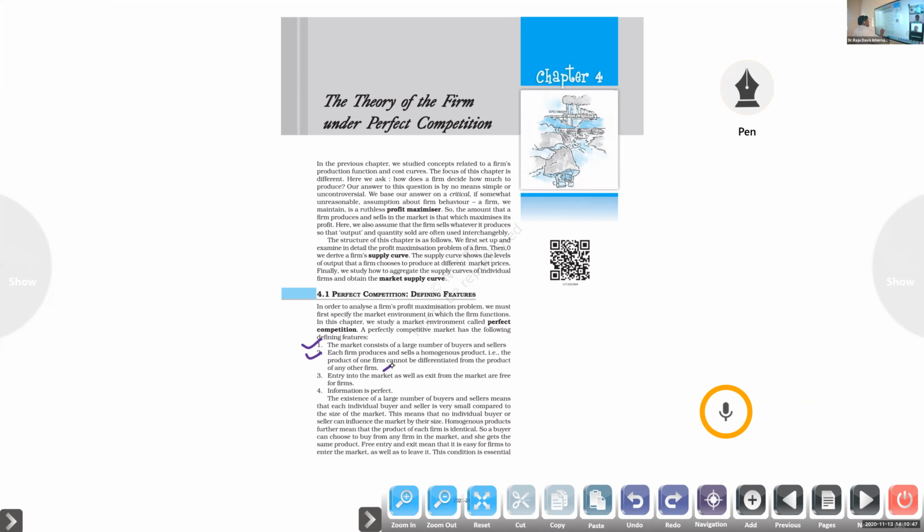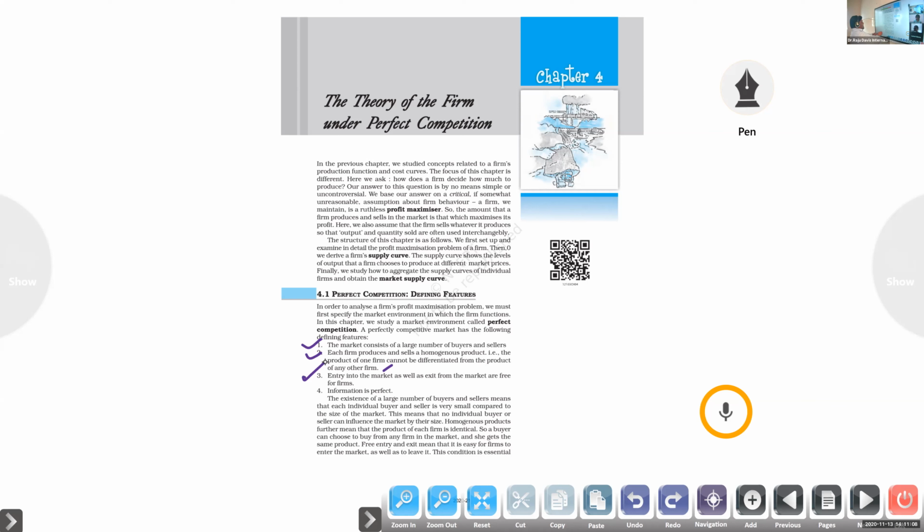The same utility. Entry into the market as well as exit from the market are free for firms, because there is no government intervention. Government is not controlling here. So this is a model only, an imaginary concept. In real life, it will not happen. Clear or not? So we are studying this from the microeconomics part of economics.